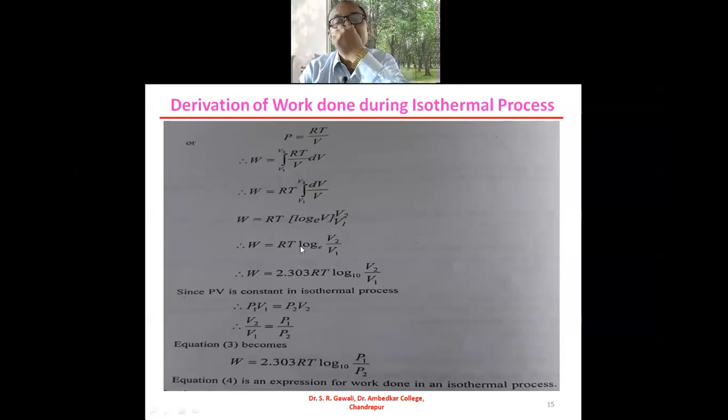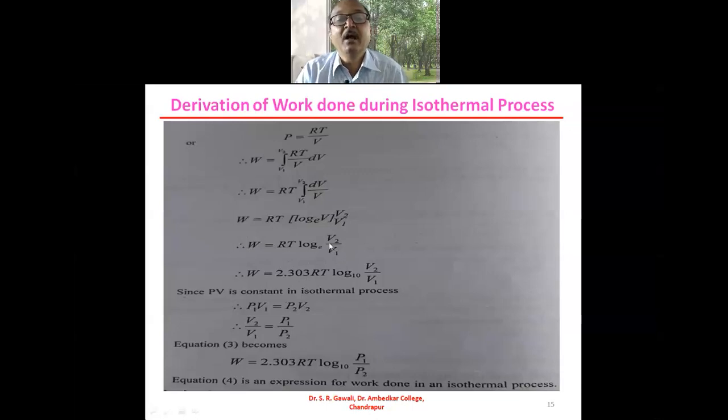Integration of dV/V is nothing but log to the base e of V. So W = RT as it is, times log to the base e of V, and here the limit of integration varies from V1 to V2. We substitute the upper limit and lower limit. We get W = RT log to the base e of V2/V1.